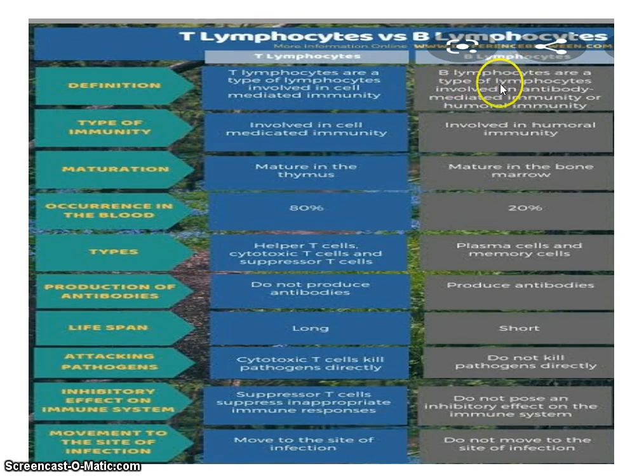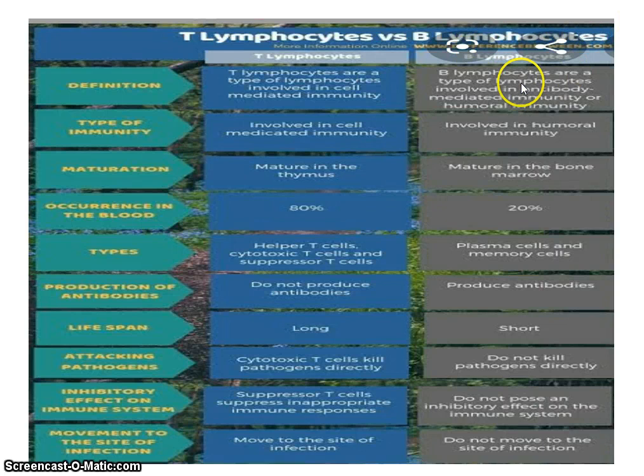And B lymphocytes are the lymphocytes which are essential in the antibody mediated immunity or the humoral immunity. What do you mean by cell mediated immunity? In cell mediated immunity, T lymphocyte directly attacks the cell. So that is called cell mediated immunity.